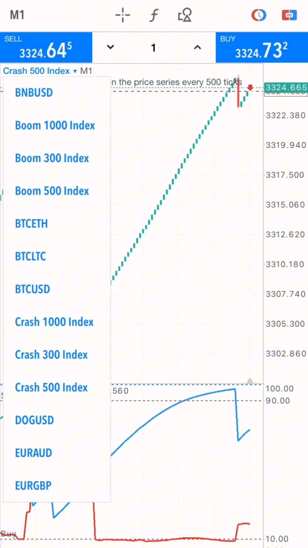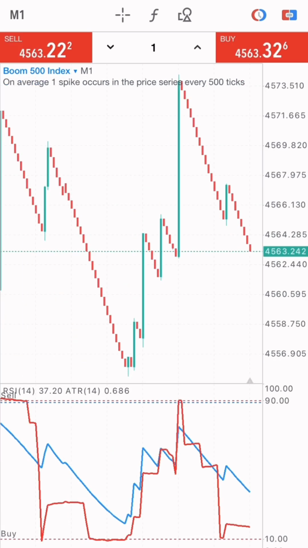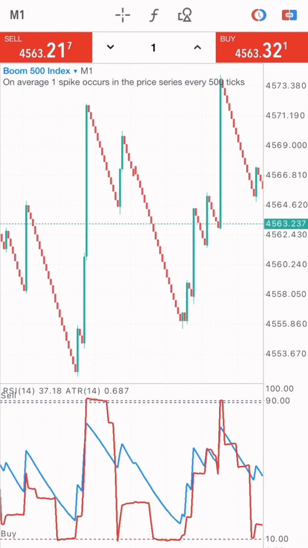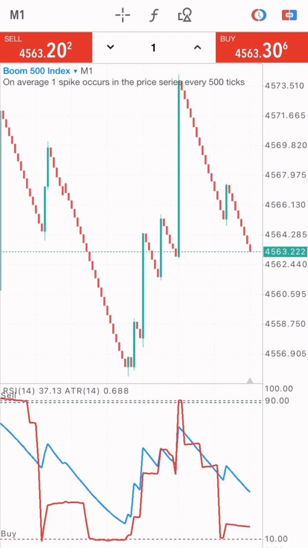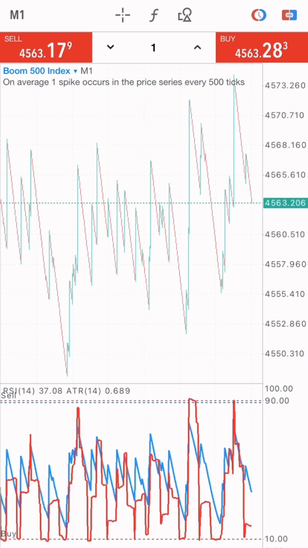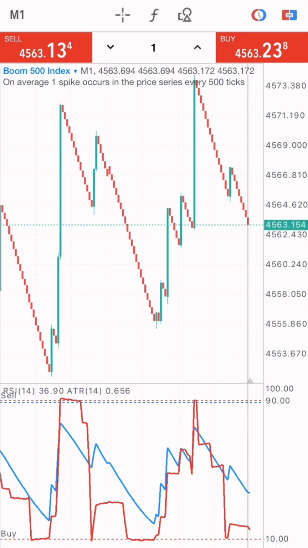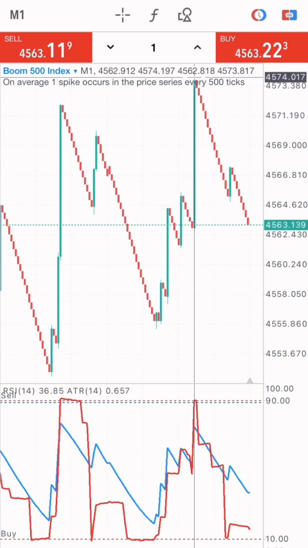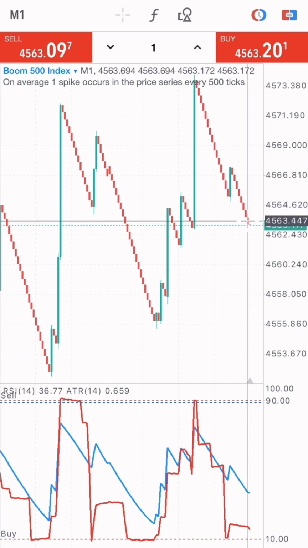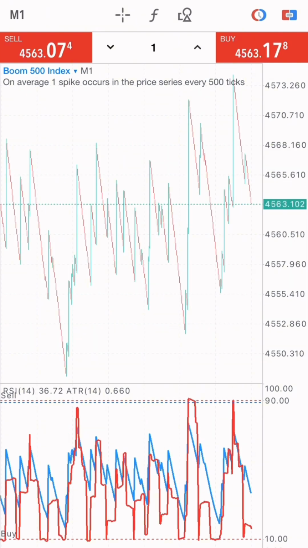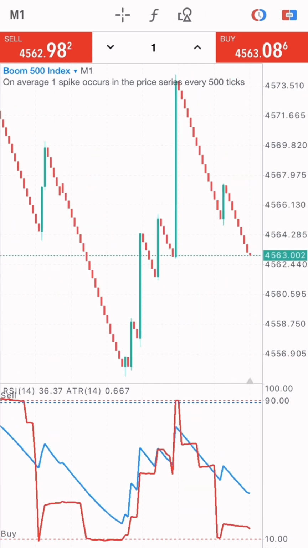So what I'll do now is go over to Boom 500 index, let's see how the market is doing on Boom 500. All right, so this market right now is selling, and if we look at it, you can see that this market has already bought at this point. Then it sold and it bought, and the position where this market is right now is at a lower low. I can take a sell, so I'm going to enter into 4 sells for the Boom 500 index. I just entered into 4 sells right now on Boom 500 index, right?